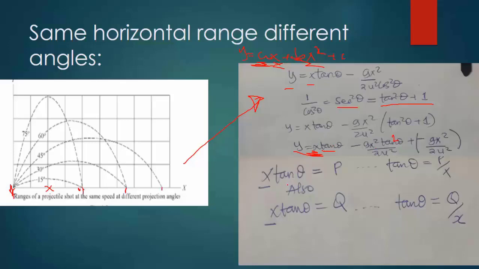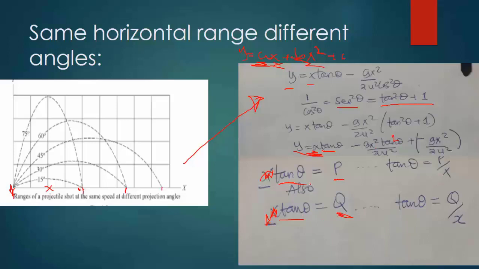Kwa mfano tutakuwa na value ya kwanza tan theta ambayo itakuwa ni p labda, na tutakuwa na value ya pili ya tan theta ambayo itakuwa ni q. Then from here kama hii ni constant tungeamua tu kuchukua value, kwa sababu hiyo p itakuwa ni value ya tan theta, so we don't need this. Sawa? Kwa hiyo tan theta itakuwa na value ya kwanza na tan theta itakuwa na value ya pili.